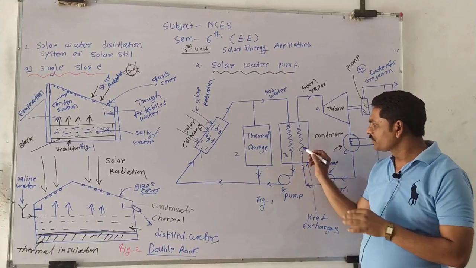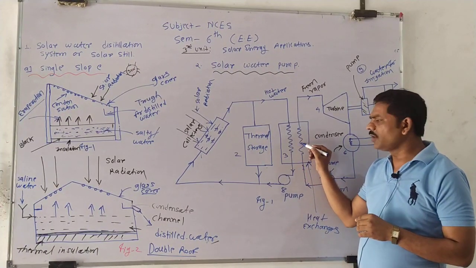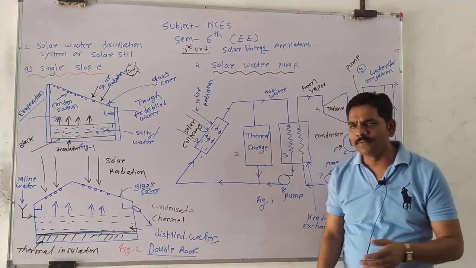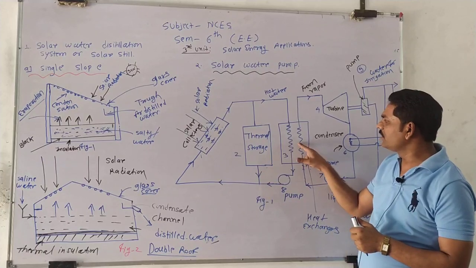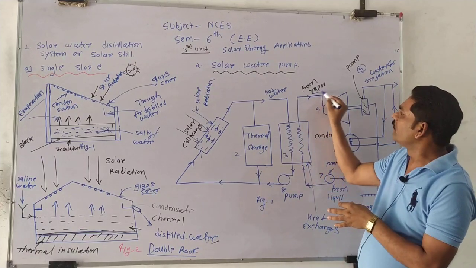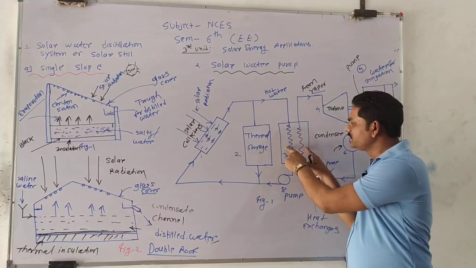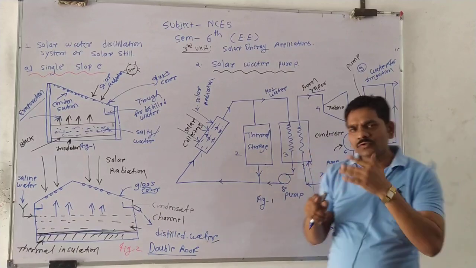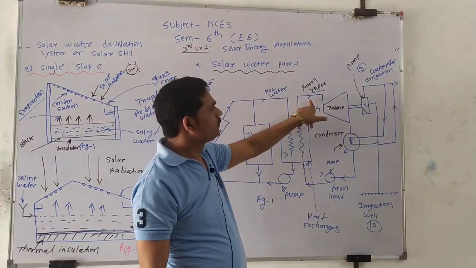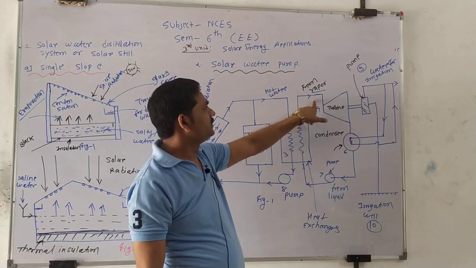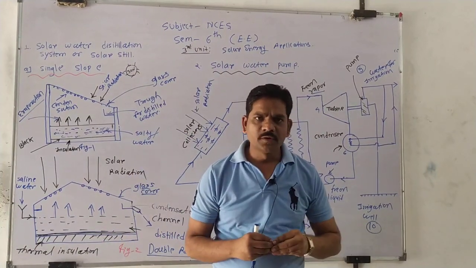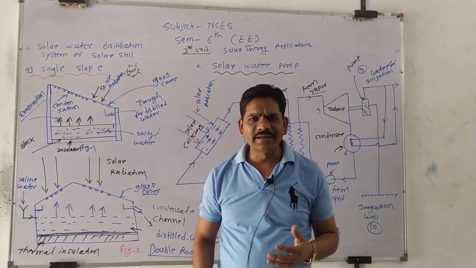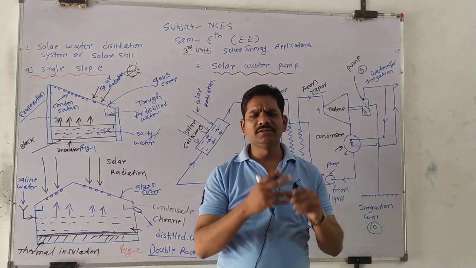This freon absorbs the heat from the hot water. And we know the freon has a very low boiling temperature, so suddenly it is converted into vapor form, because there is an exchange of heat between the water and the freon liquid. This vapor has a lot of energy. This high pressure energy is converted into high kinetic energy using a nozzle, which we cannot see in the diagram.